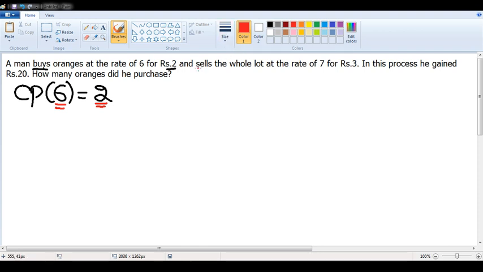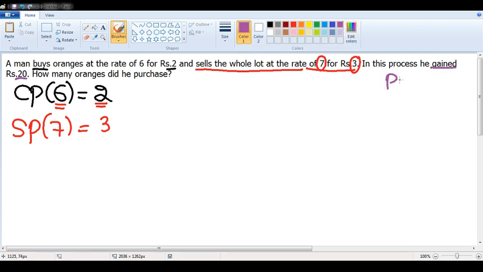Next, continue: and sells the whole lot at the rate of 7 for 3 rupees. Selling price of 7 oranges is 3 rupees, as given in the question. It is also said that in this process he gained 20 rupees. The profit is given as 20 rupees. The question is, what is the total number of oranges he purchased?